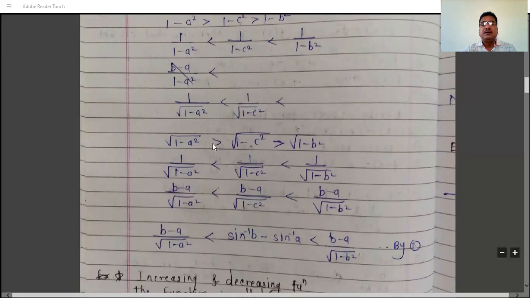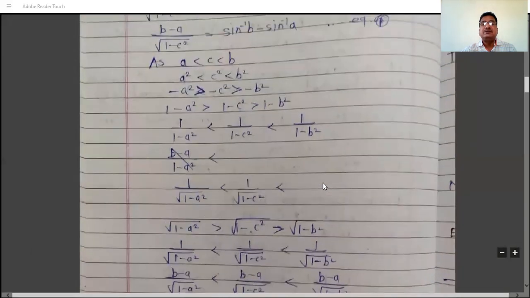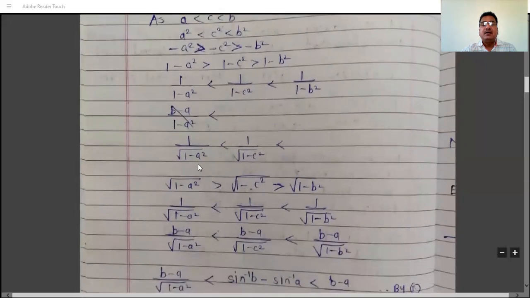Okay, so don't write this step, take root of, we have this, don't write both these steps. So after taking root, we have 1 by root 1 minus a square is less than 1 by root 1 minus c square is less than 1 by root 1 minus b square. So before this step, don't write this step as well as this step.